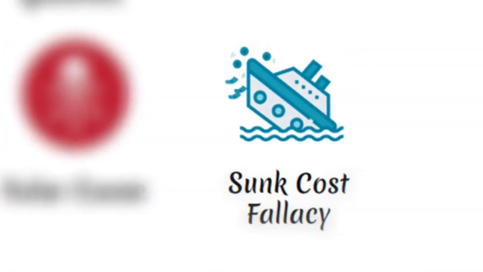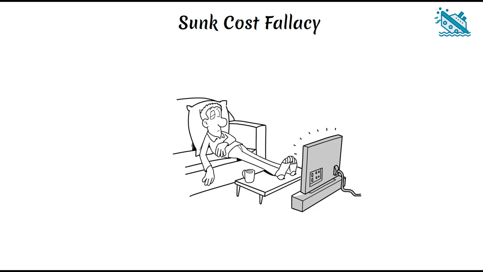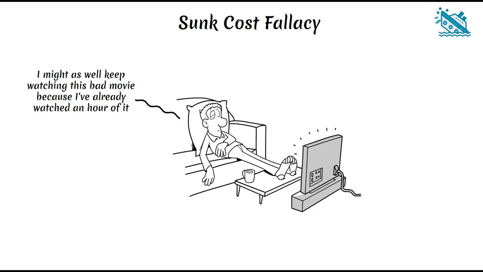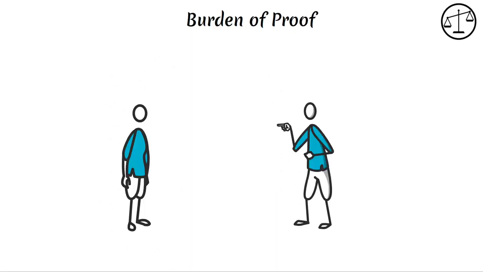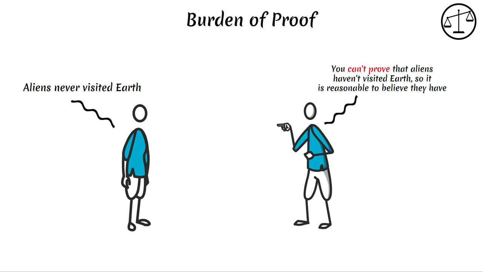Sunk cost fallacy. This fallacy occurs when one continues a behavior or endeavor as a result of previously invested resources, time, money, or effort. "I might as well keep watching this bad movie because I've already watched an hour of it," ignores the option to make a better choice now, regardless of past investment. Burden of proof. This is a fallacy that occurs when the burden of proof is placed on the wrong side of an argument. "You can't prove that aliens haven't visited Earth, so it is reasonable to believe they have." Shifts the burden of proof from the one making the claim to the one questioning it.